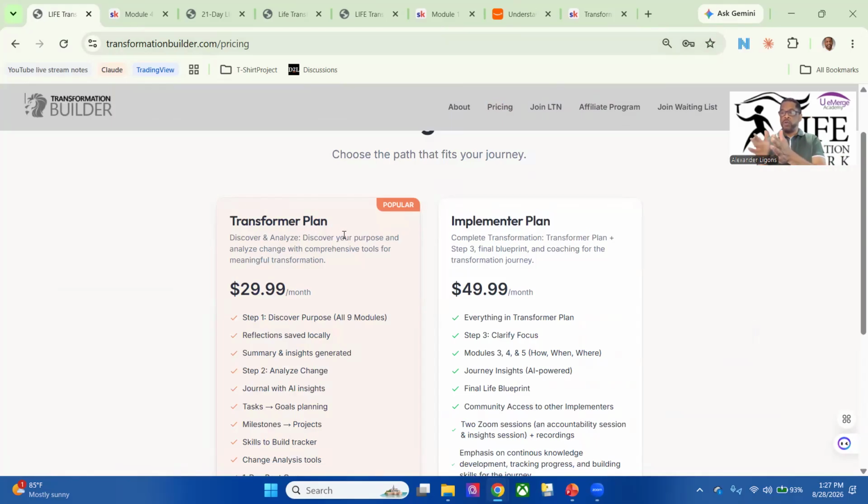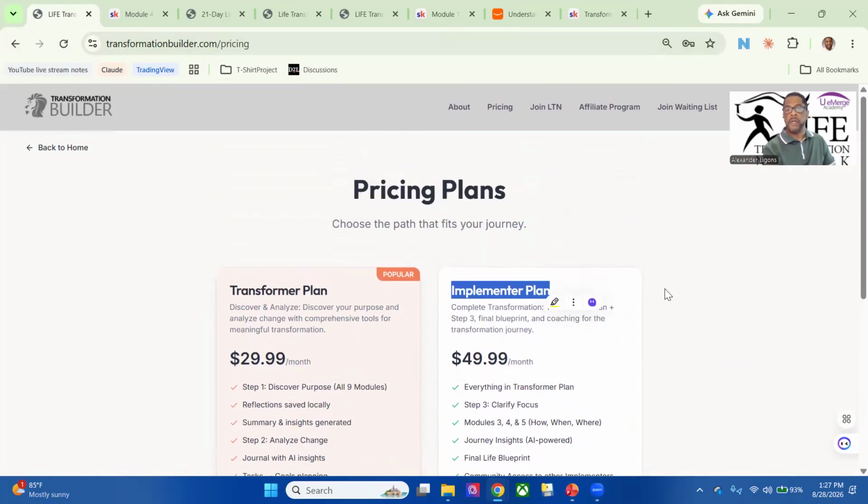That's going to get you up to a certain point. You analyze changes. You will go through step 1 and step 2. Step 3 is the implementer plan. You'll get step 3 in the implementer plan. So that's going to be an additional cost. You're going to work through those additional modules.